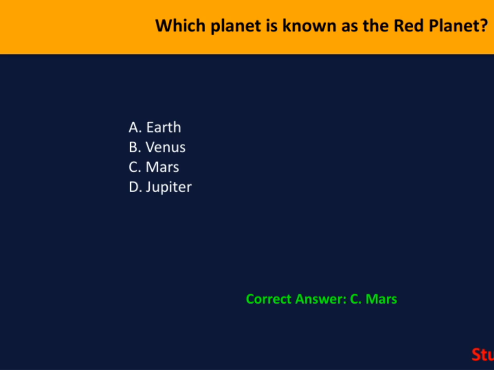and mystery. In the context of our overall presentation, understanding these unique planetary features helps us appreciate the diverse characteristics of our solar system. Remember, the other options, Earth, Venus, and Jupiter, each have their own fascinating traits, but the red planet is truly Mars. Keep this in mind as we continue to explore the fascinating worlds beyond our own.